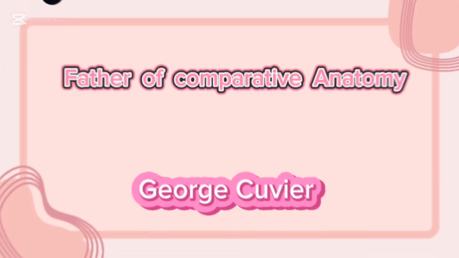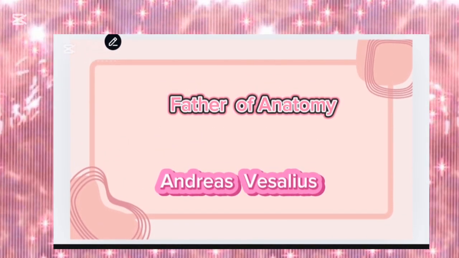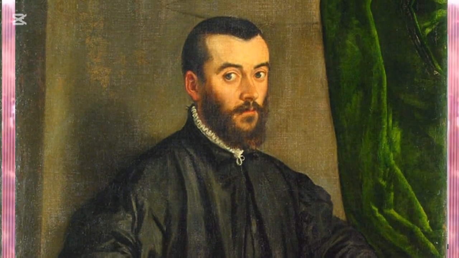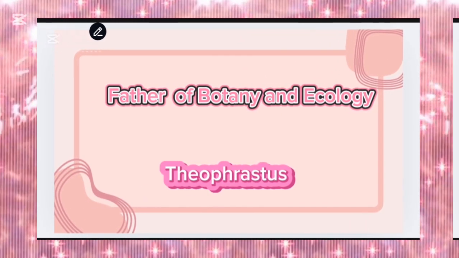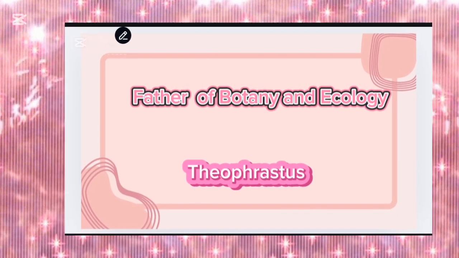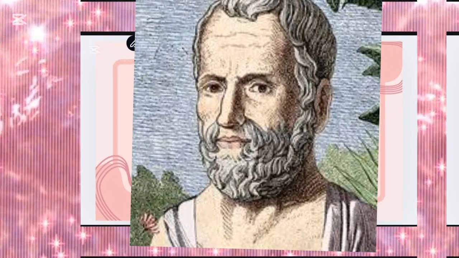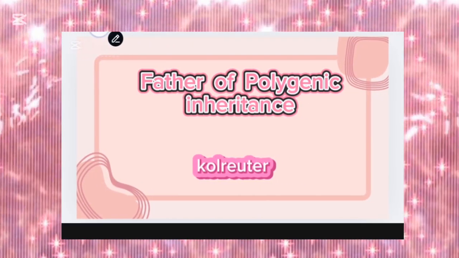Next is father of anatomy. The father of anatomy was Andreas Vesalius. Next is father of botany and ecology. The father of botany and ecology was Theophrastus. Next is father of polygenic inheritance.